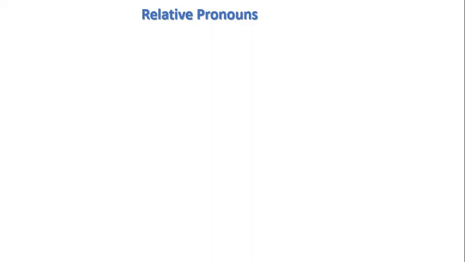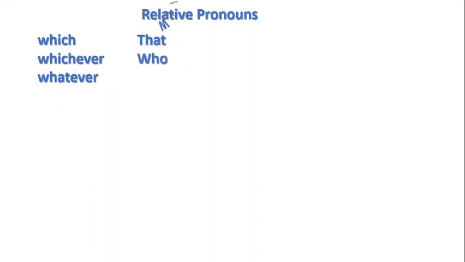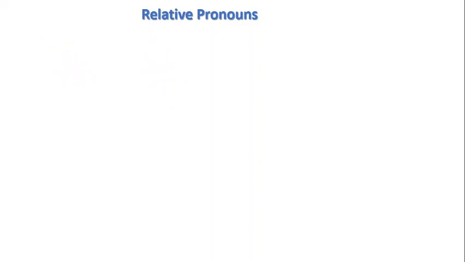I said relative clauses, relative pronouns. Relative pronouns are pronouns that are related to the topic of the sentence. A good example of this is which, whichever, whatever, who, whoever. All those pronouns that you know, they are called, if not all of them, but the ones that are relative, relative pronouns. These are just a few of them. We want to find out some of these sentence examples we can employ while using relative pronouns to introduce a subordinate clause.